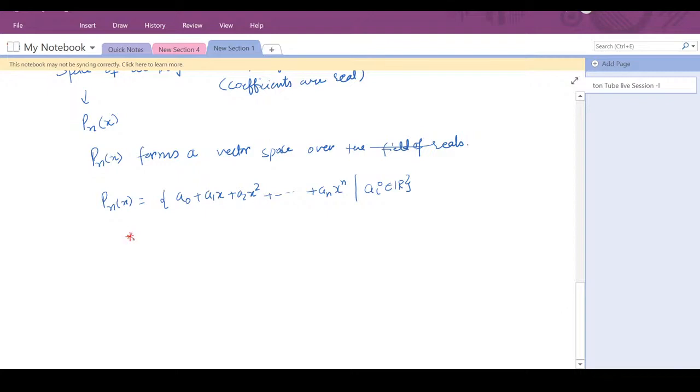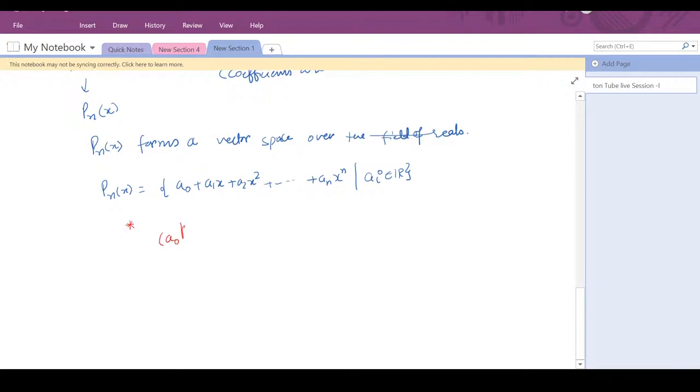So we define the star operation as follows: if you have two polynomials, say p1(x) is a0 plus a1x plus a2x squared plus so on, an x raised to power n, and another polynomial p2(x), say that is b0 plus b1x plus b2x squared and so on, bn x raised to power n.